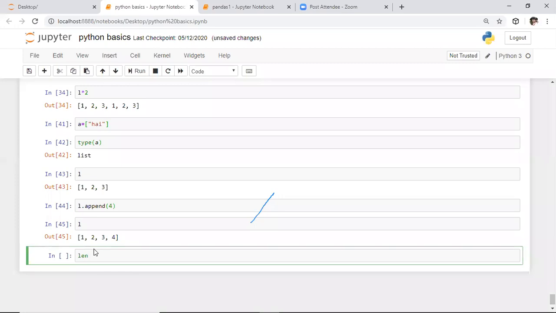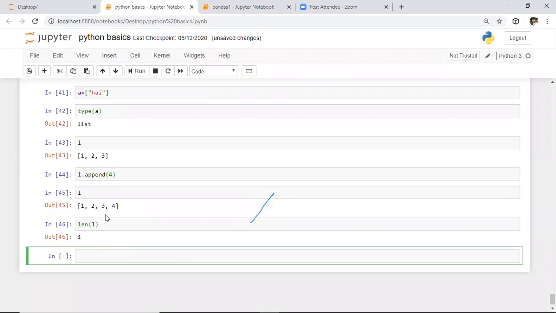Like this, we have an external function, the length function, which is used to know the length of the list. If you observe the length of this, here we have 4 attributes. To get the number of values present in this list or any data structure, we need to use the length function. Here I'm checking the length of L, and it returns the output as 4. In this list, we have 4 attributes.